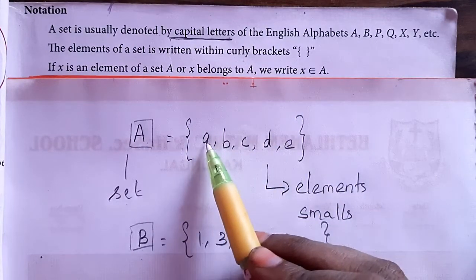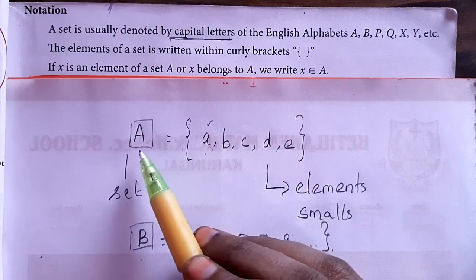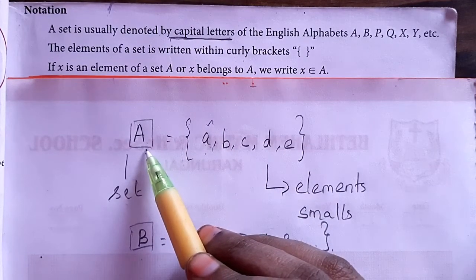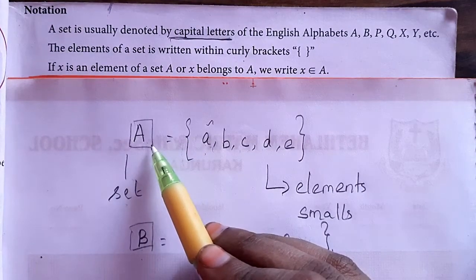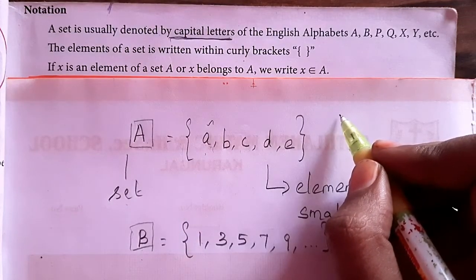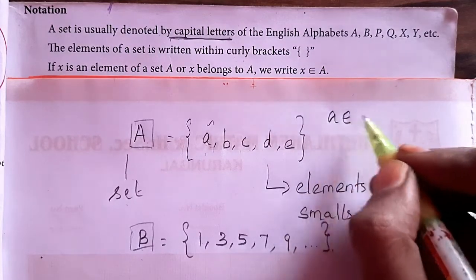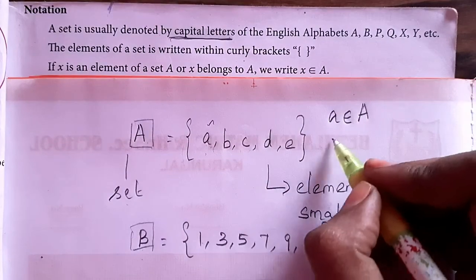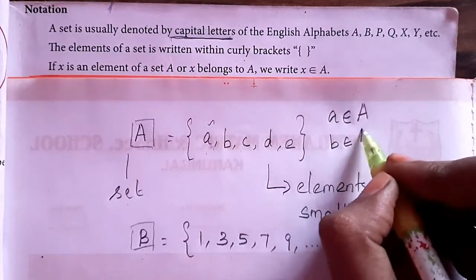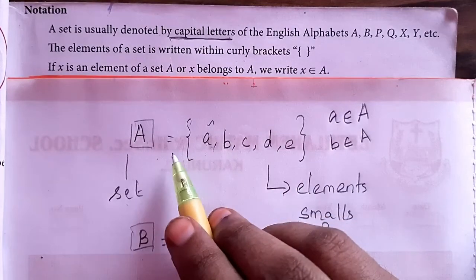If you take small a, this a is an element of the set capital A. So I can say small a belongs to the set capital A. In symbol, I can say a belongs to A. Also, I can say b belongs to A because b is in the set A.